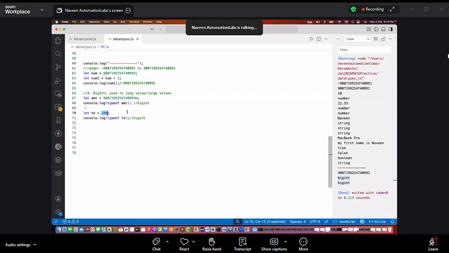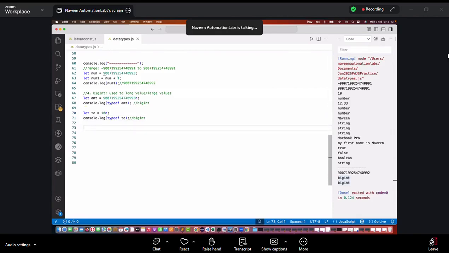Why? Because 10 I can easily store with a normal variable also, right? Without n also, it will be considered a normal number. But still, if you want, you can write it. There is no harm in that. It is not wasting space or unnecessary memory either. It will still take some 8 bytes in the memory, so here we don't need to bother much about the memory. But logically or practically, if this is just a small number, I can easily go with a normal number without n. Why make it an unnecessary big integer here?